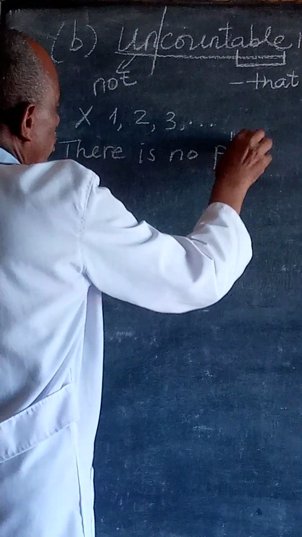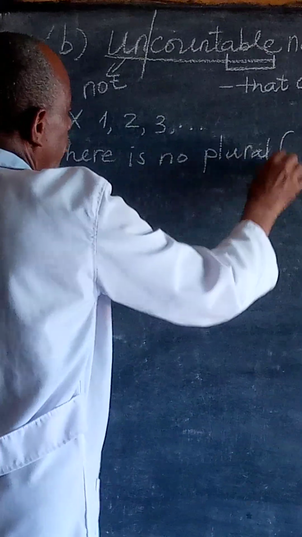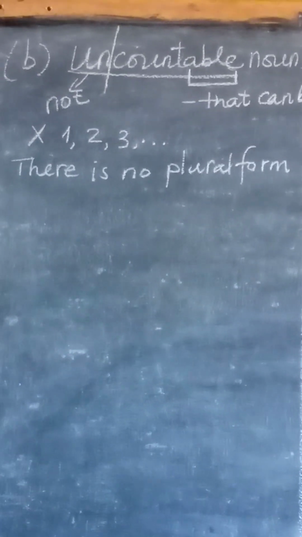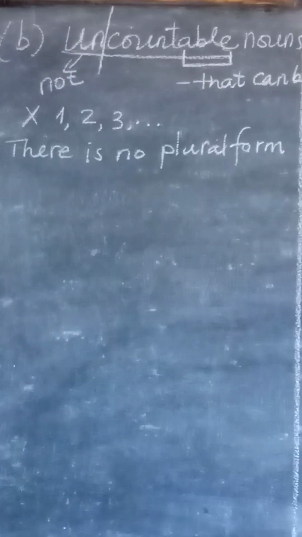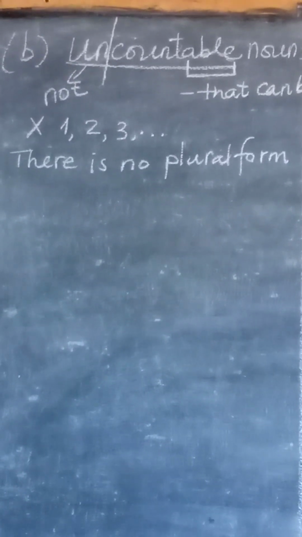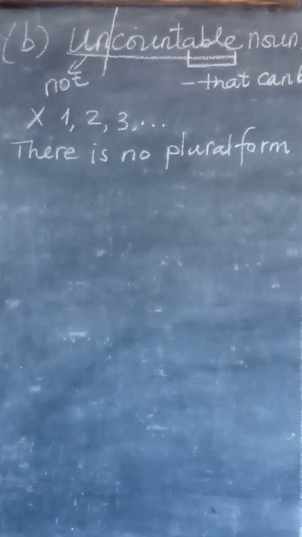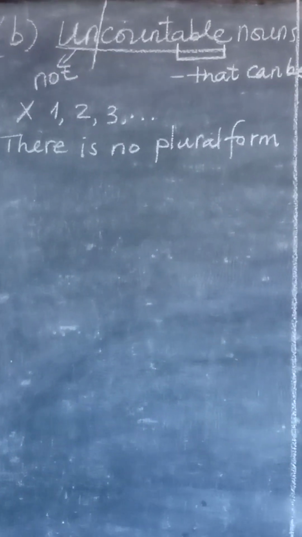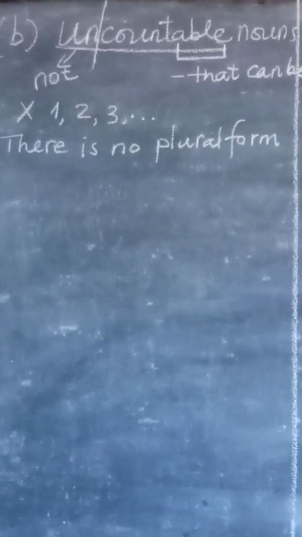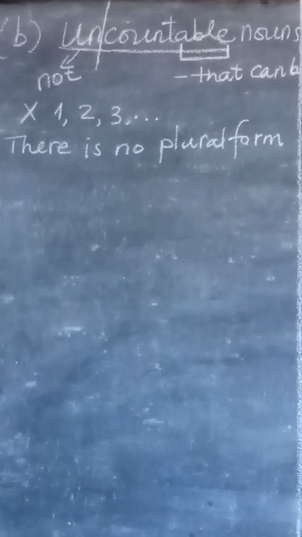There is no plural form for uncountable nouns, but they have singular form. As we have seen, the countable nouns have the plural forms, and we saw the different rules of pluralizing them.